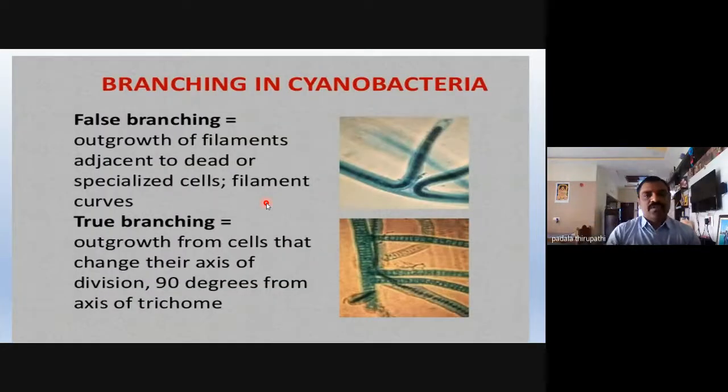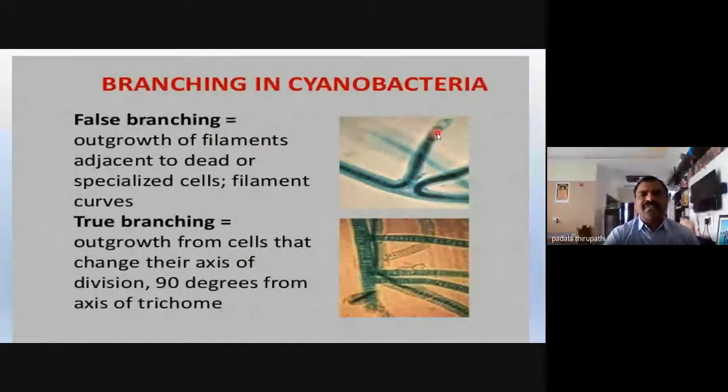Branching filamentous cyanobacteria are not related to Oscillatoria, and the branching filamentous structure has two types of branching: true branching and false branching. The best examples of branching cyanobacteria are Scytonema and Stigonema. These are not in our type study, but they show the two types of branching filamentous structure.